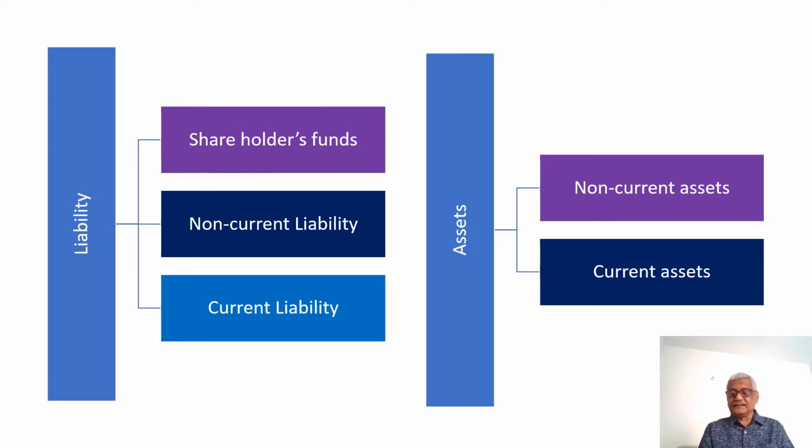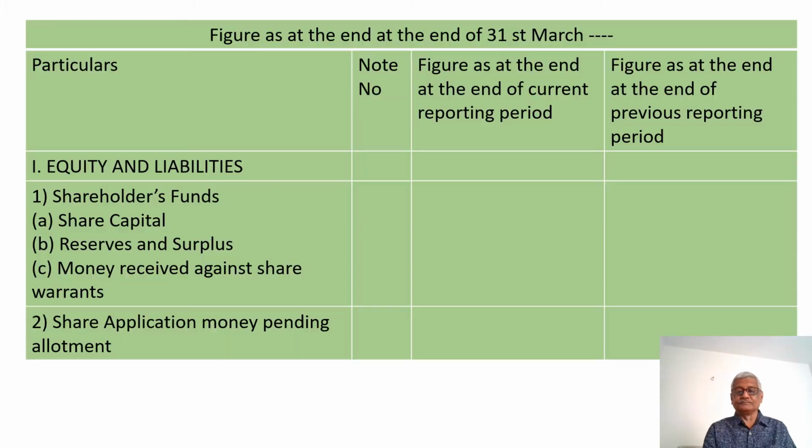Let us look at the format introduced by the Companies Act 2013 and 2015. There are four columns, the first column being the particulars. Second column is a reference to the note number. Suppose you want to know more about a particular item, you may have to visit the place where the note is given.